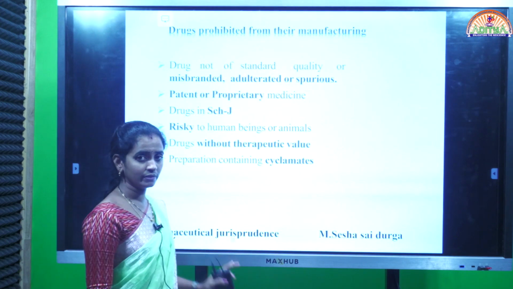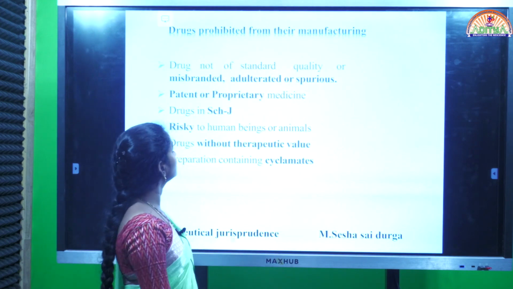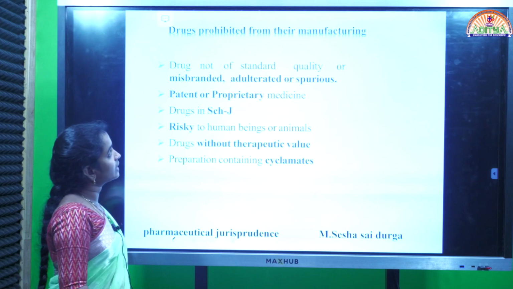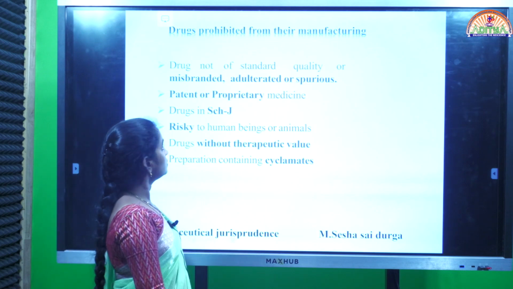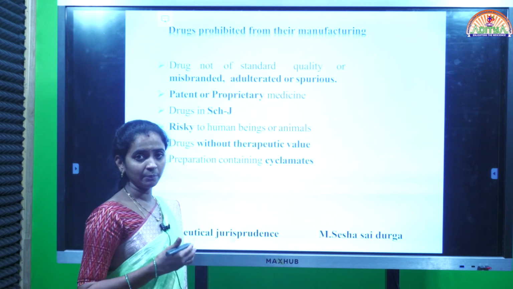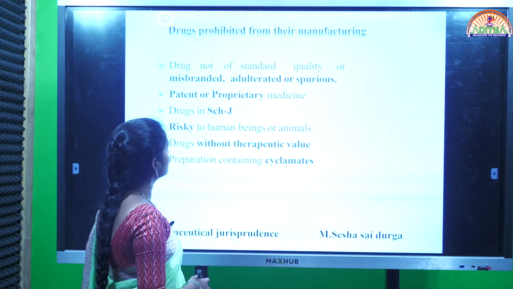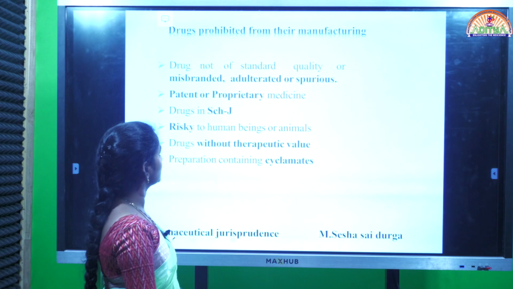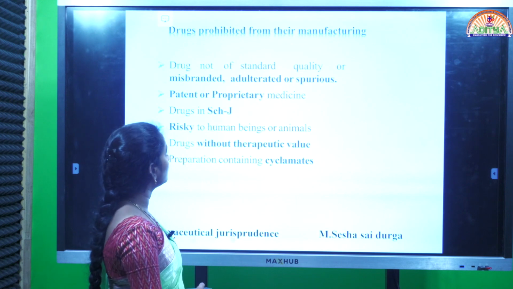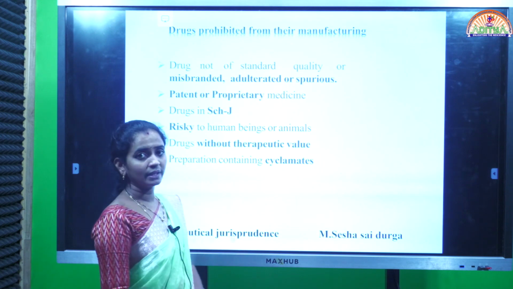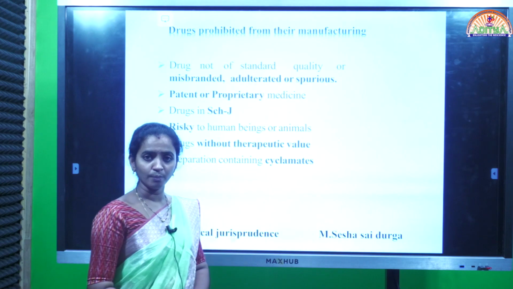So first we will see the first criteria, that is drugs prohibited from their manufacturing. What type of drugs are completely prohibited from manufacturing? The first one: drugs not of standard quality, or misbranded, adulterated or spurious. We already discussed these points from the starting of import onwards.